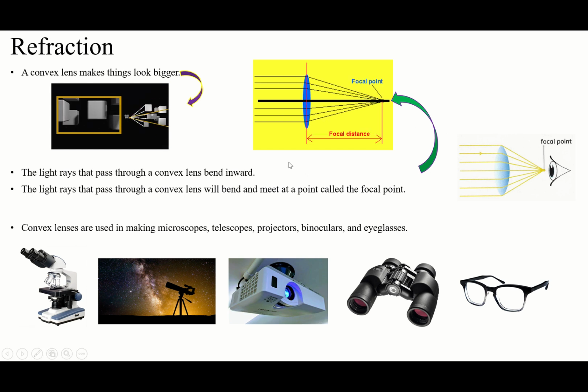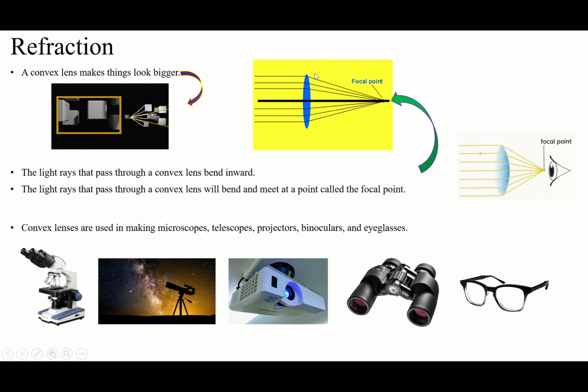And what happens through the convex lens? When the light rays pass through a convex lens, what's going to happen to them? They will bend inward. Be careful, not outward, inward. And when they bend inward, of course, if all of them bend inward, suddenly they will reach each other, right?